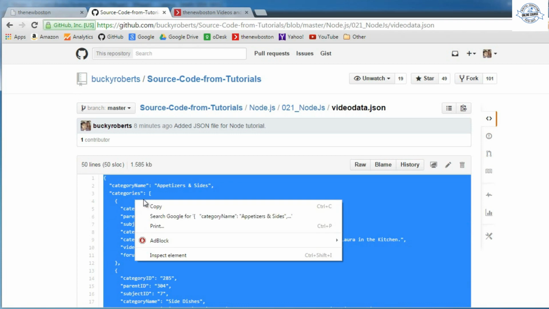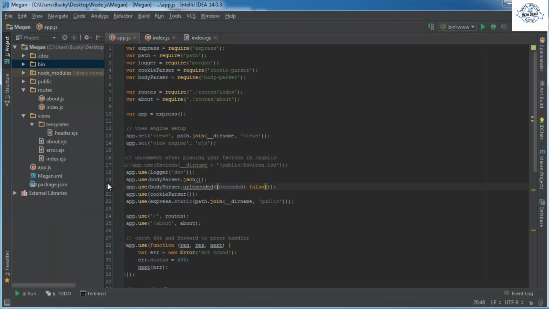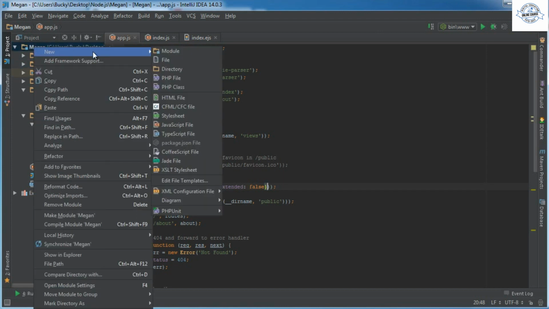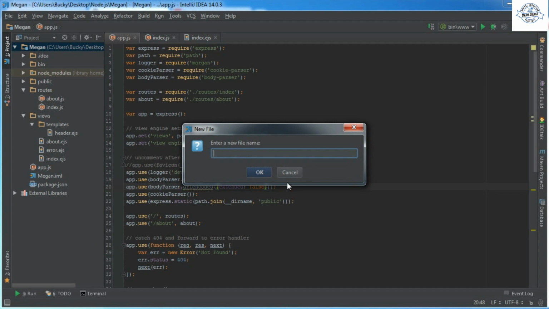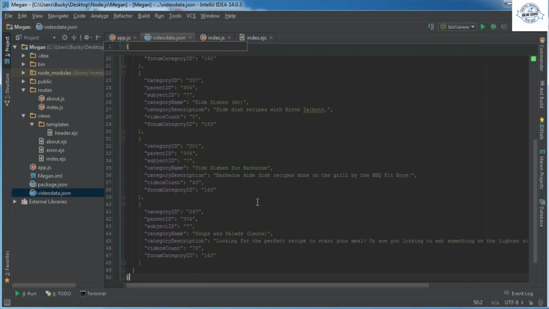Short little chunk, 50 lines of code, and go back in IntelliJ, and of course we need to add this to our project. So where we want to add it is actually just in the main directory. So if you right click Megan or whatever your file name is, new file, I'm just going to name it videodata.json, and paste this in there, and boom, look at that.